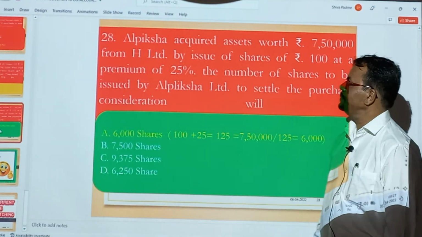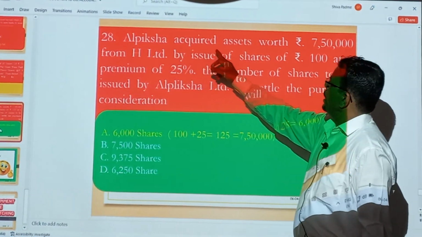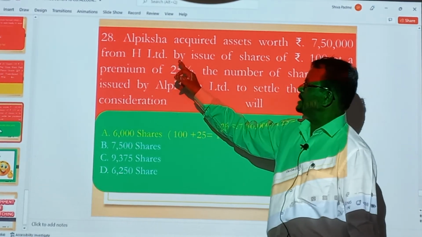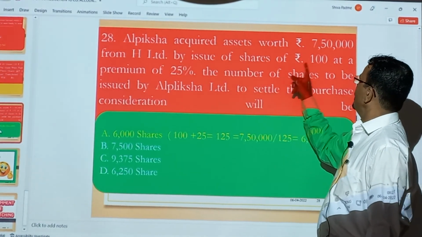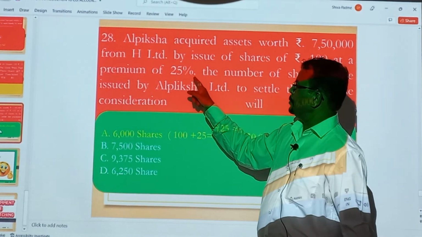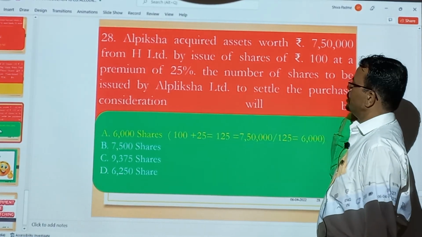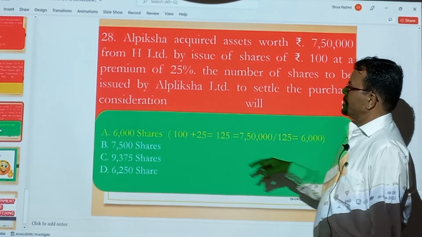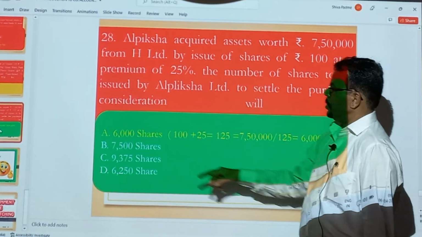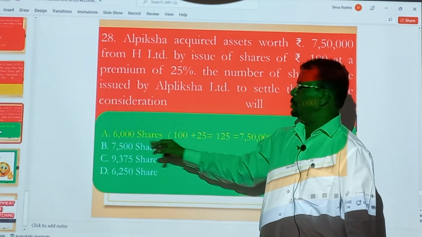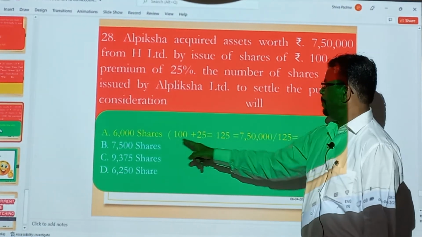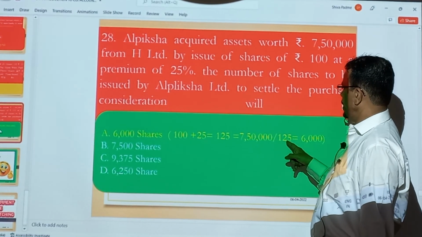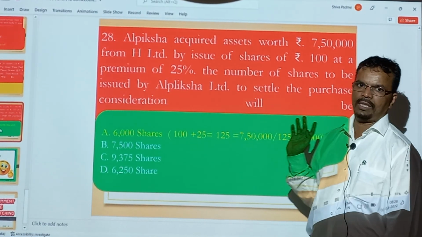After this, the last one. Alpiksha Limited acquires, means purchases, assets worth ₹7,50,000 from H Limited by issue of shares of ₹100 each at a premium of 25%. The number of shares to be issued by Alpiksha Limited to settle the purchase consideration will be dash. So 6,000 shares are going to be issued, and this is the working note: 100 plus 25, 125, the total amount divided by the issue price, is equal to 6,000 shares.